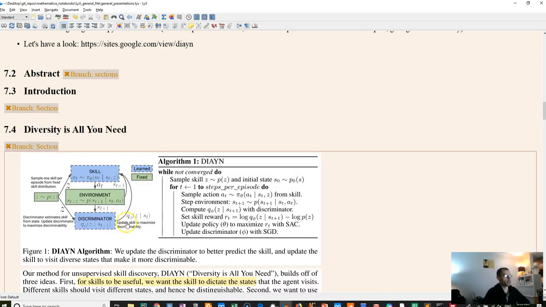So here's the algorithm. First of all, let's assume we're in the episodic case. We sample a skill, Z, from the uniform distribution. And that skill really corresponds to a policy, right? So then you sample actions based on that policy. So that's your skill.